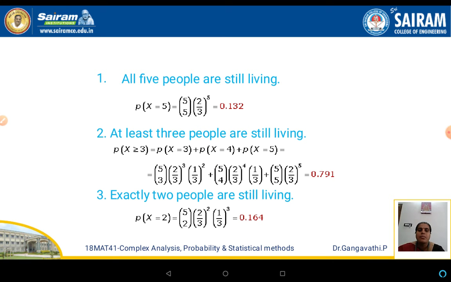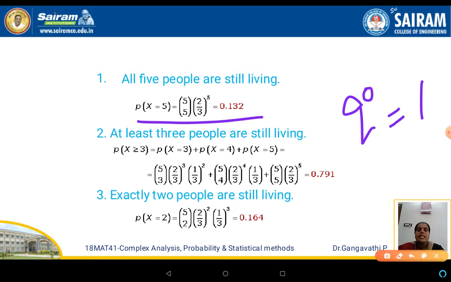When we substitute that, you get the expression P of x equal to 5 is 5C5, 2 by 3 to the power of 5, and q to the power of 5 minus 5 is 0, and q to the power of 0 is 1.